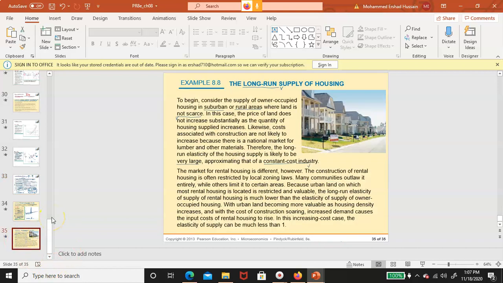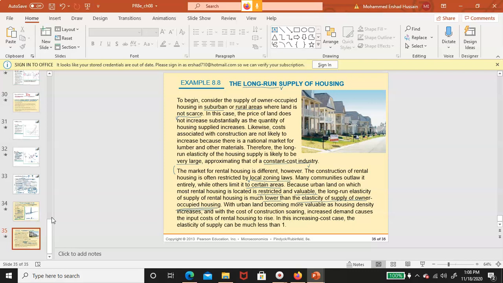On the other hand, the market for rental housing is different. The construction of rental housing is often restricted by local zoning laws. So the amount of land where they can make this rental housing is limited. Many communities outlaw it entirely while others limit it to certain areas, right? So, because urban land on which the most rental housing is located is restricted and valuable, the long run elasticity of supply of rental housing is much lower than the elasticity of supply of owner occupied housing.